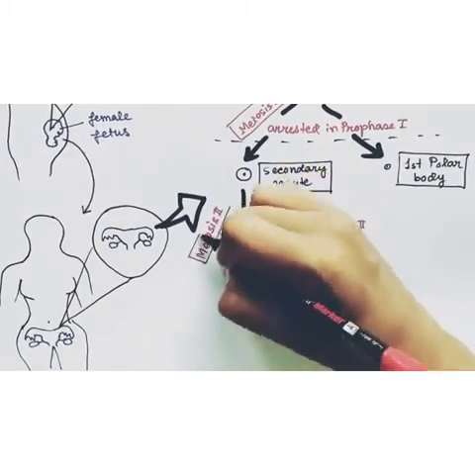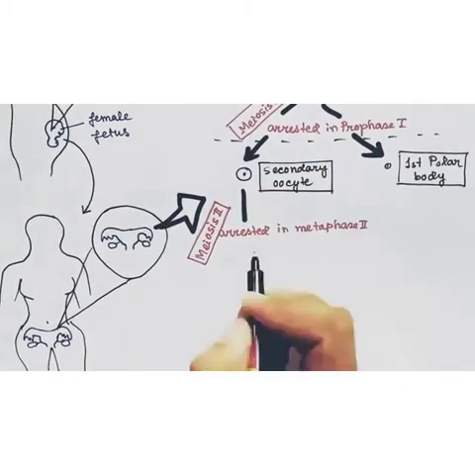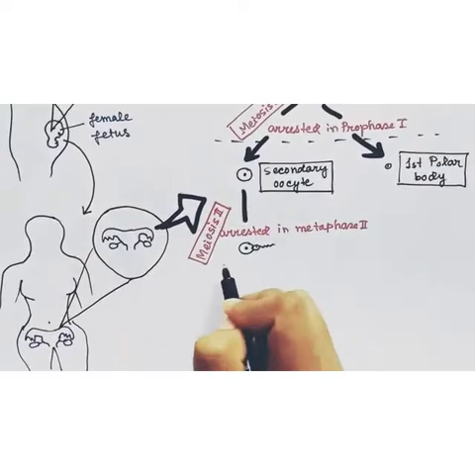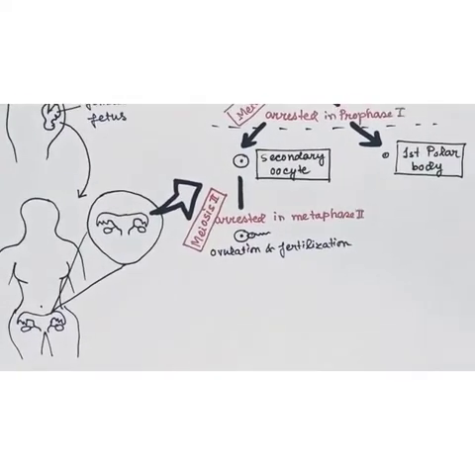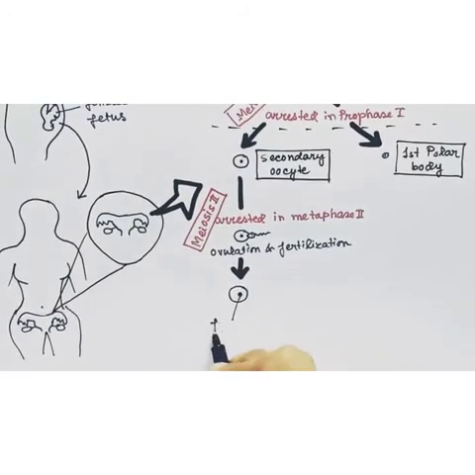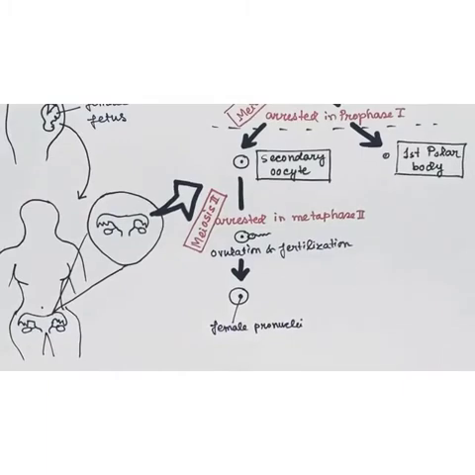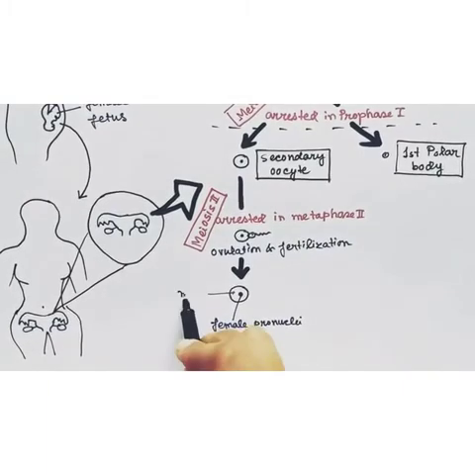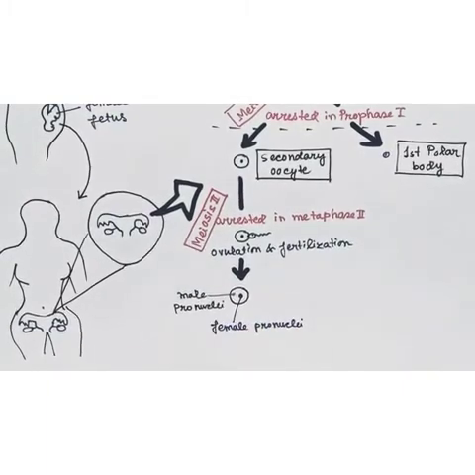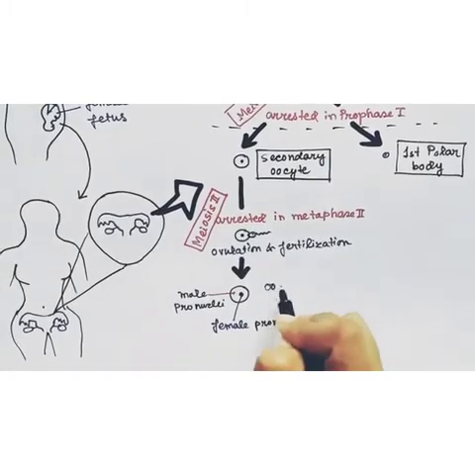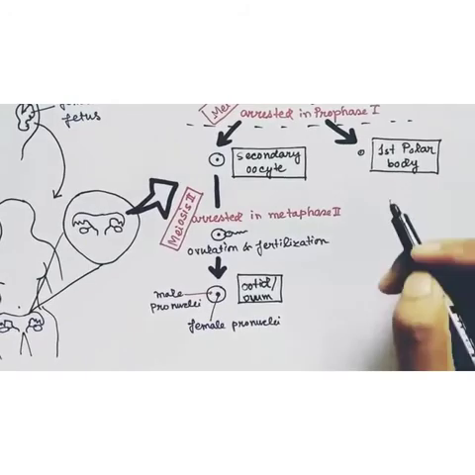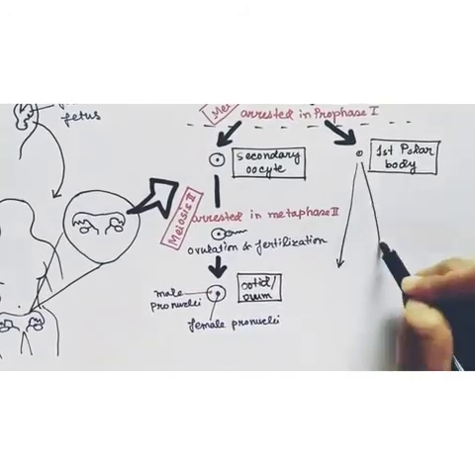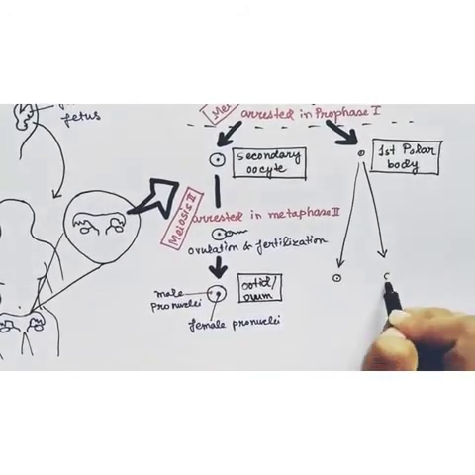and arrested at metaphase of the meiosis 2 will take place in case of secondary oocyte. During the process of fertilization, the complete meiosis takes place and it will convert into ootid or the ovum. While the polar bodies also go for division, two polar bodies are being formed.